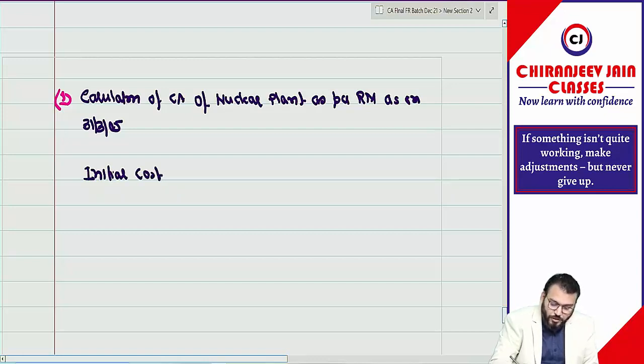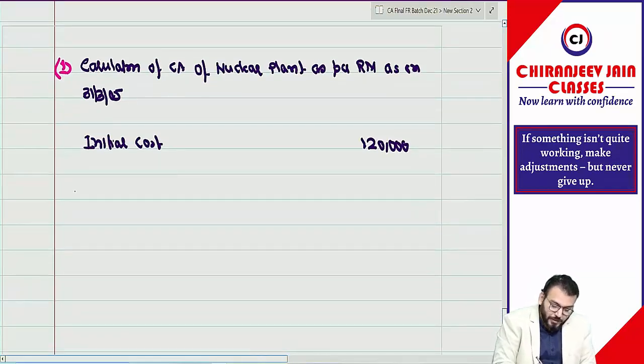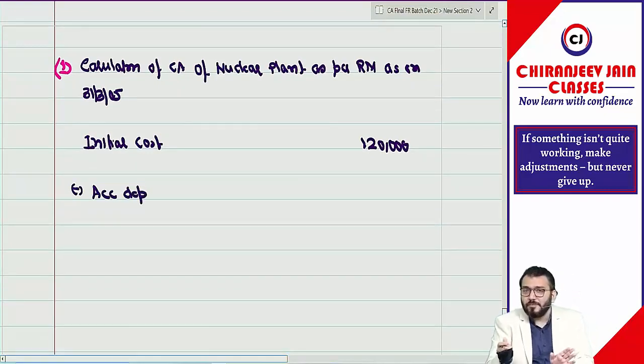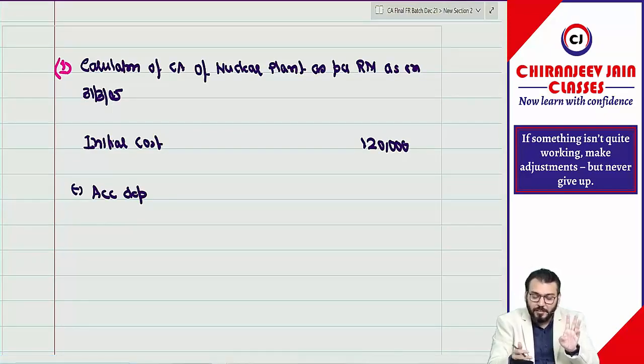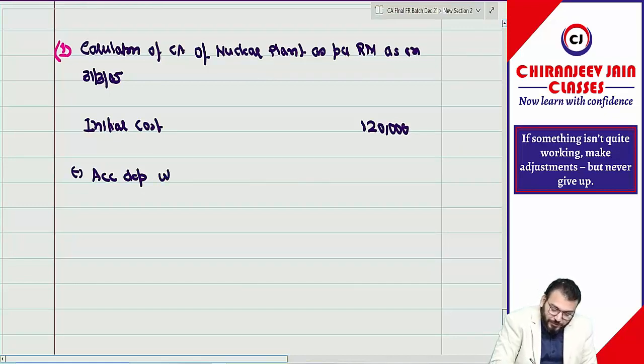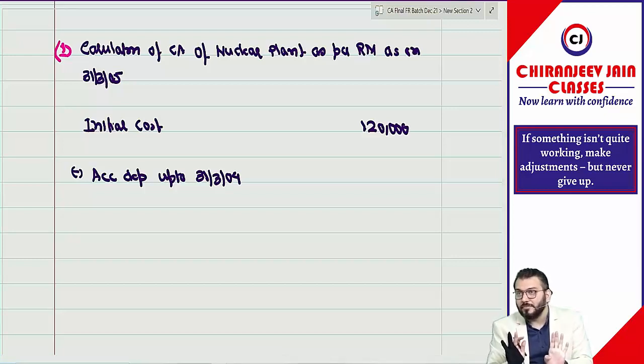They have given the initial cost. How much? 1,20,000. It already includes the initial estimated cost of dismantling, etc. Nothing to add once again. Correct. Then minus accumulated depreciation for how many years? First you will calculate the carrying amount as on the date of first revaluation. Means first you need to charge depreciation for the first 3 years. So accumulated depreciation up to which date? 31st March 2004. So before revaluation you need to charge entire depreciation. Correct. First calculate the carrying amount on the date of revaluation.